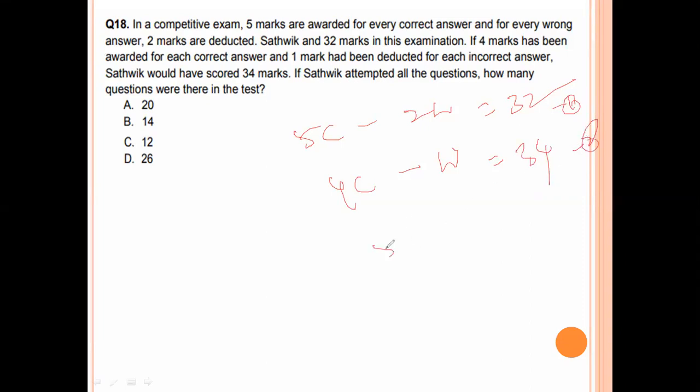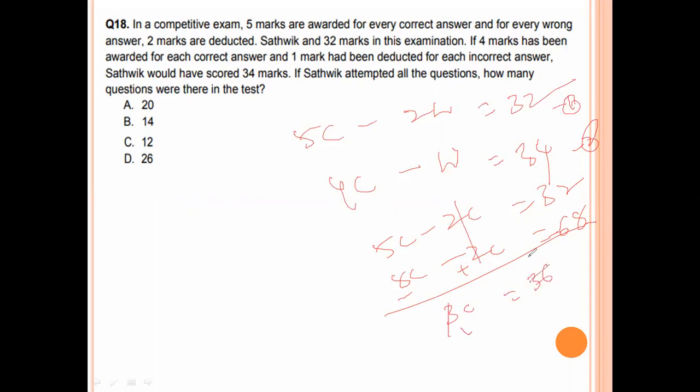The first equation we write as it is, the second equation we multiply with 2: 8c minus 2w equals 68. Now subtract: 8c minus 5c is 3c, the 2w will get cancelled, and 68 minus 32 is 36. 3 times 12 is 36, so c equals 12. So the number of correct answers is 12.